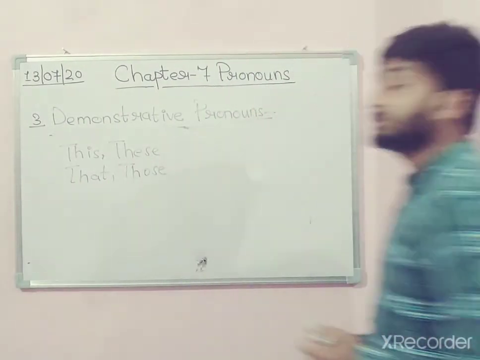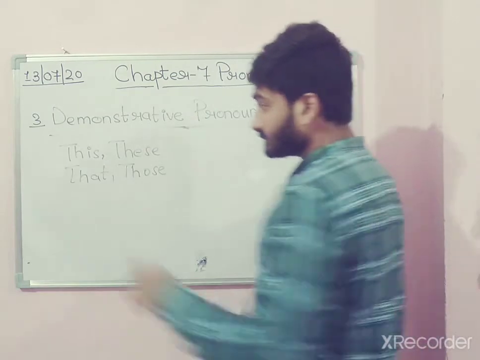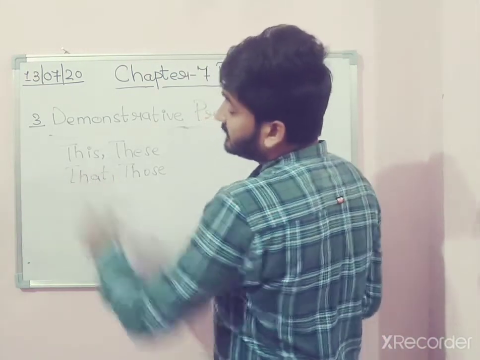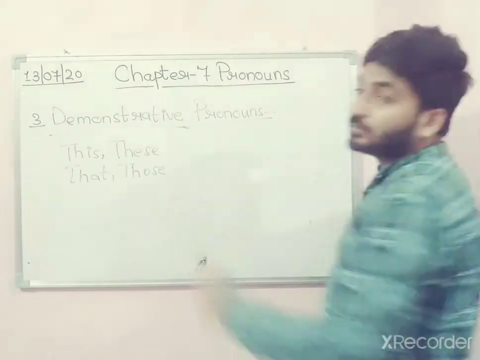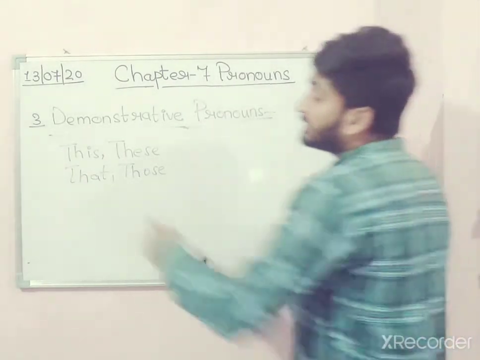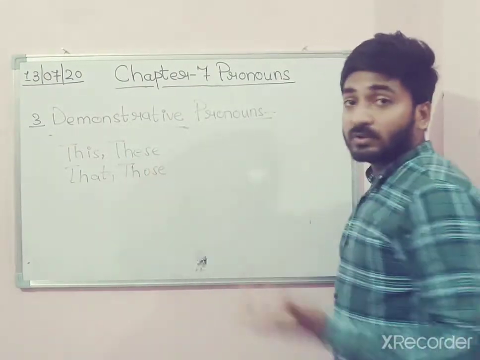These four are called demonstrative pronouns. This, that, those, these. ठीक है? This and that we use for singular number, and these and those we use for plural number. This means one, that means one, these and those mean more than one.